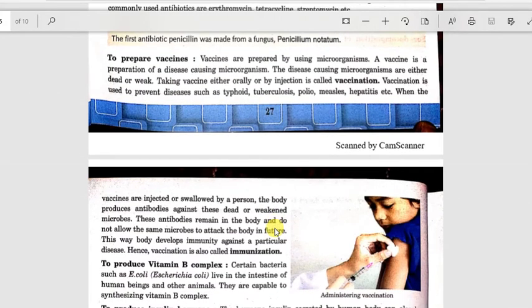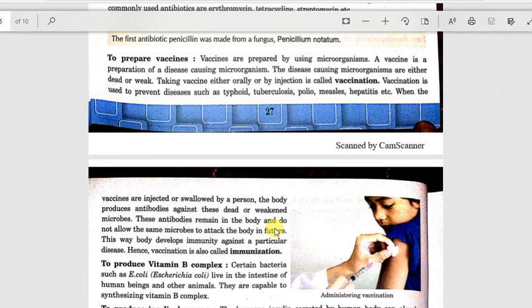Vaccines are also prepared by using microorganisms. So what is a vaccine? A vaccine is a weaker form of viruses, very weak, that cannot multiply by themselves, and once vaccines are taken, our body starts making antibodies against them, and once an antibody is made, it protects us from the same type of viruses when they infect our body.